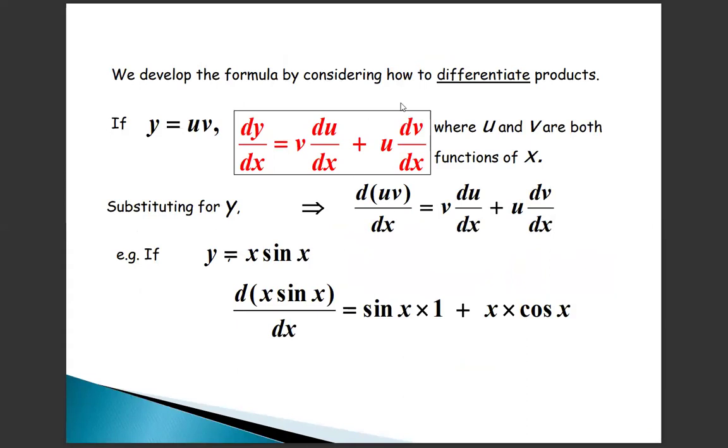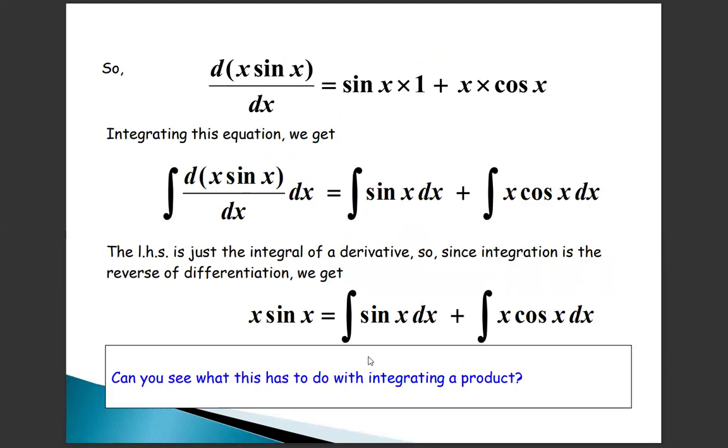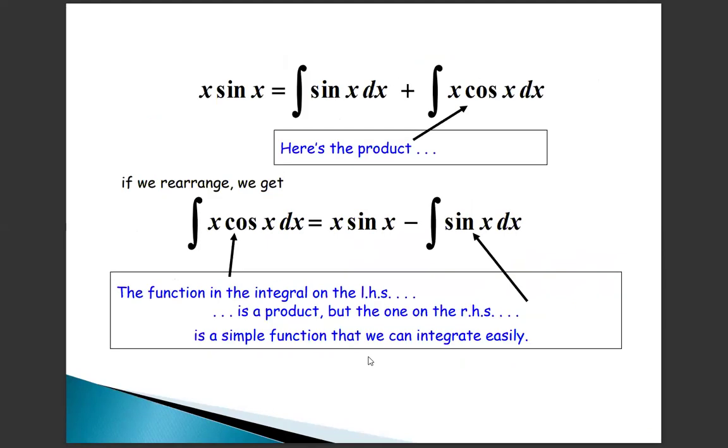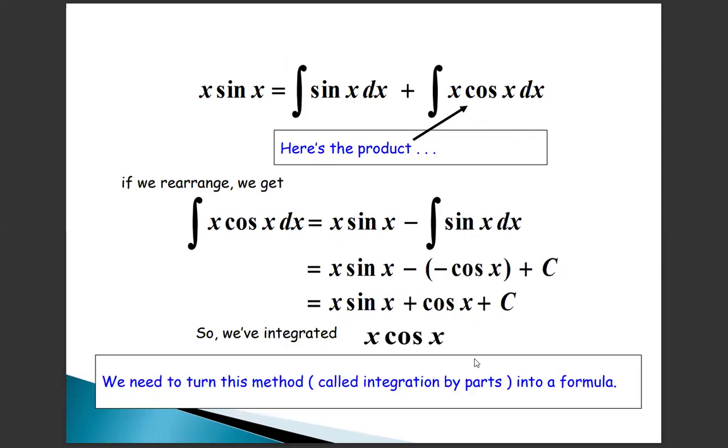If we develop the formula by considering how to differentiate products, suppose y equal to uv, then dy by dx equals v du by dx plus u dv by dx, where u and v are both functions of x. We integrate by this method. Can you see how to integrate a product, like x sin x? The left hand side is a product, but one of the right hand side terms is a simple function that we can integrate easily. Here are some examples.